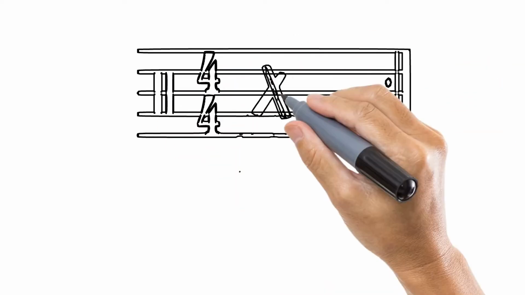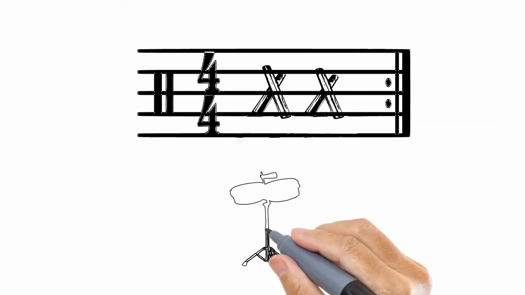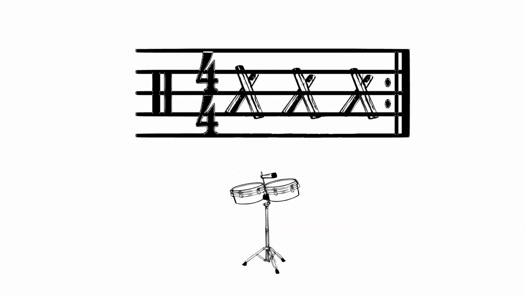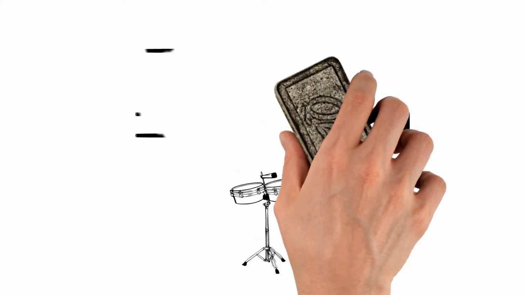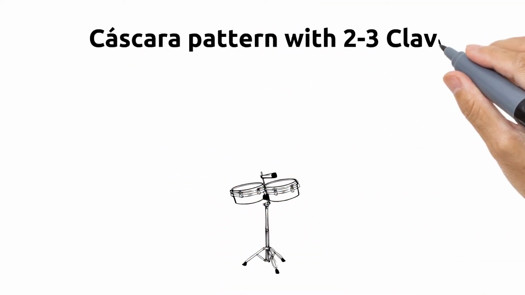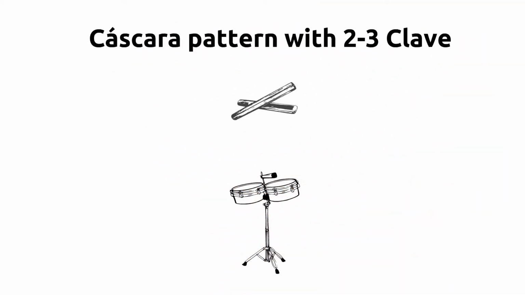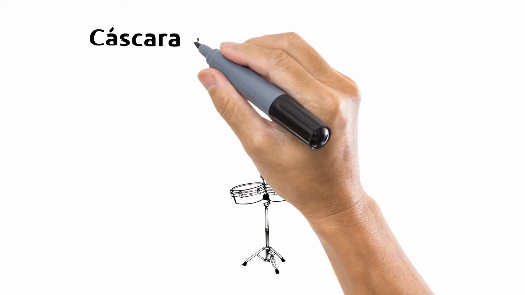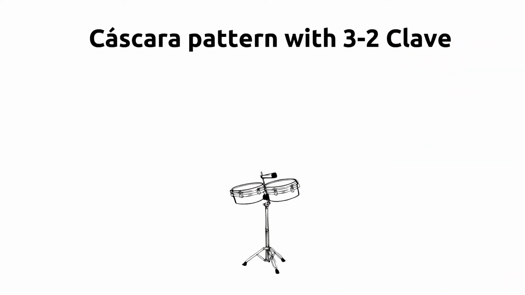On the 2 side of the clave, the basic cascada pattern sounds like this. On the 3 side of the clave, the basic cascada pattern sounds like this. So, if the clave has a 2-3 direction, this is how the full cascada pattern sounds. However, if the clave is using a 3-2 direction, then this is how the full cascada pattern sounds.